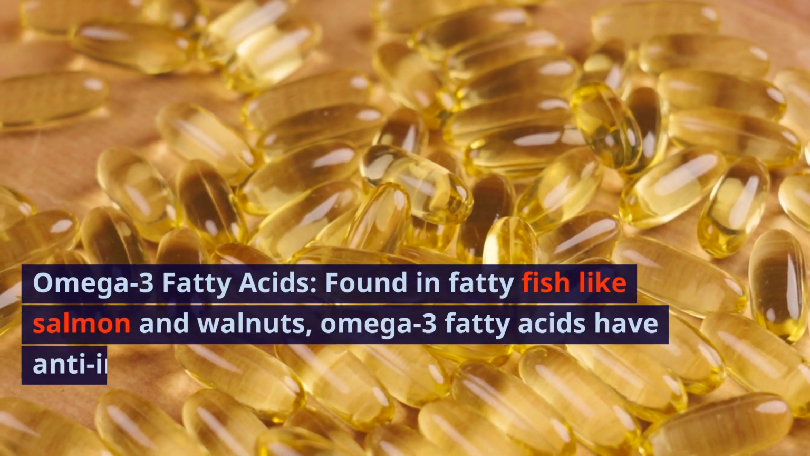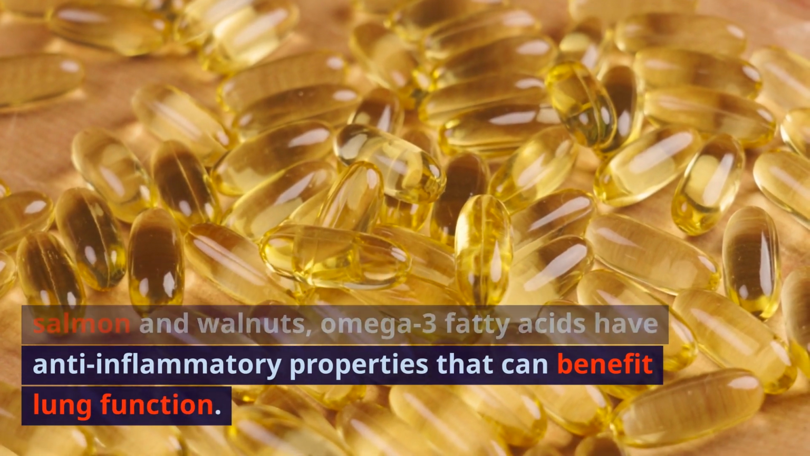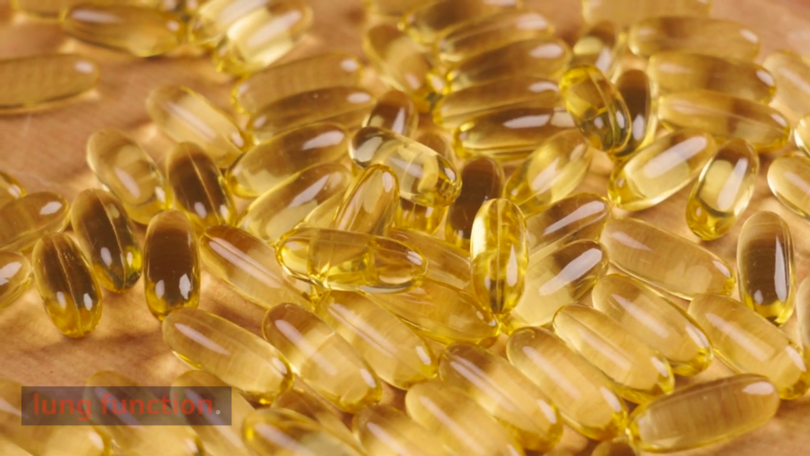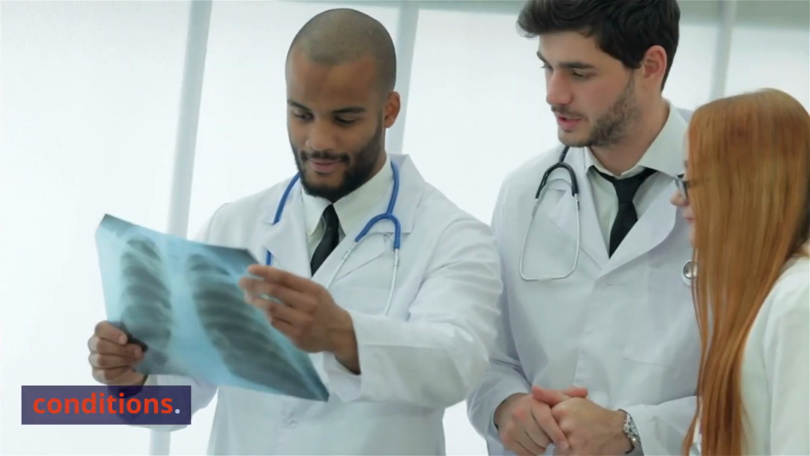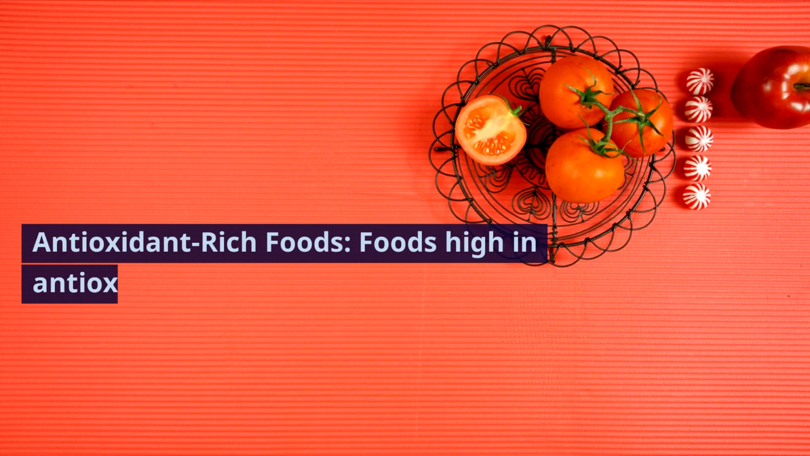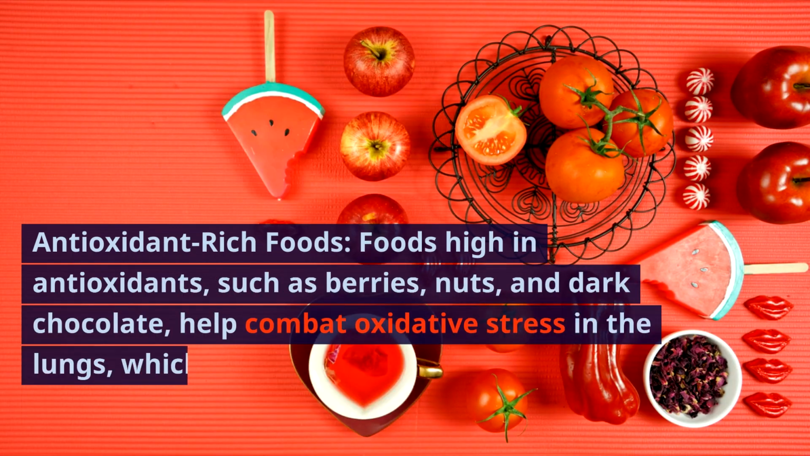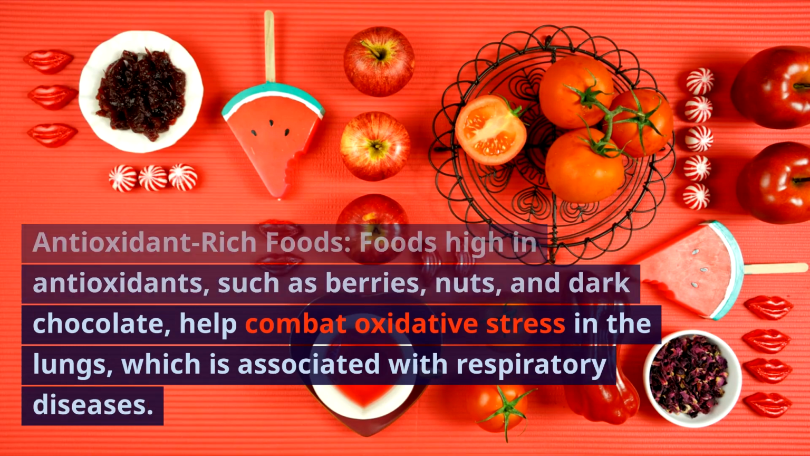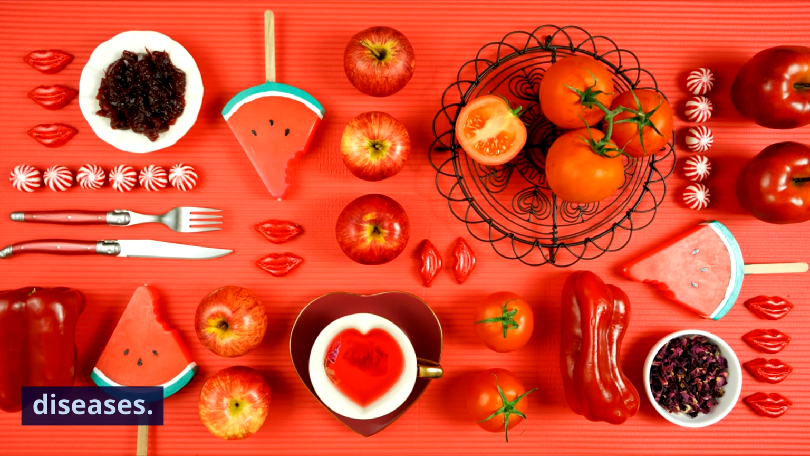Found in fatty fish like salmon and walnuts, omega-3 fatty acids have anti-inflammatory properties that can benefit lung function. They may reduce the risk of chronic respiratory conditions. Antioxidant-rich foods. Foods high in antioxidants, such as berries, nuts, and dark chocolate, help combat oxidative stress in the lungs, which is associated with respiratory diseases.